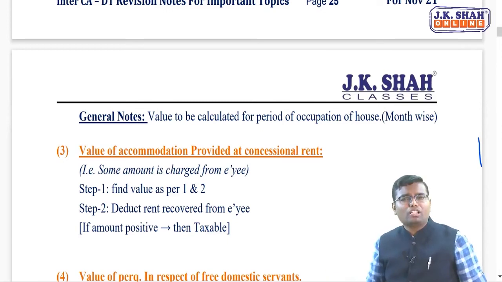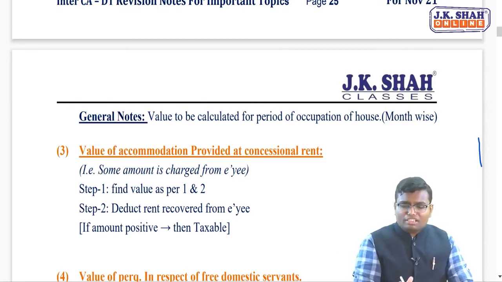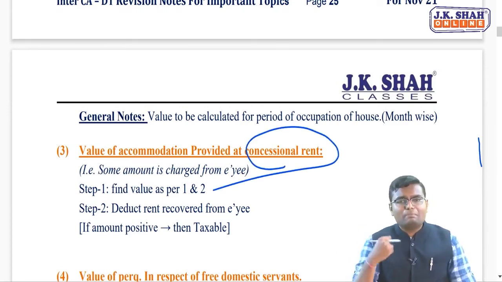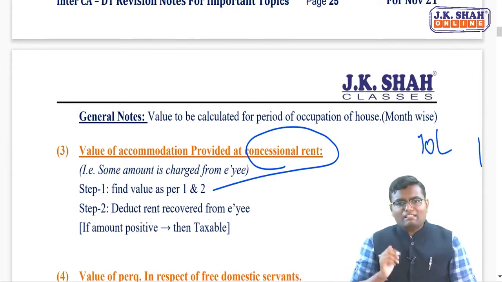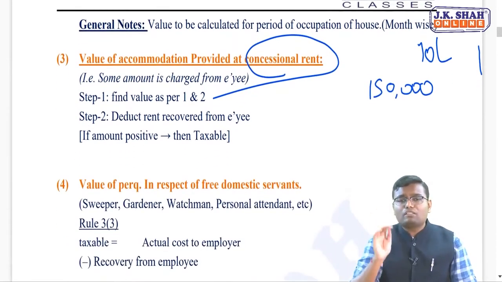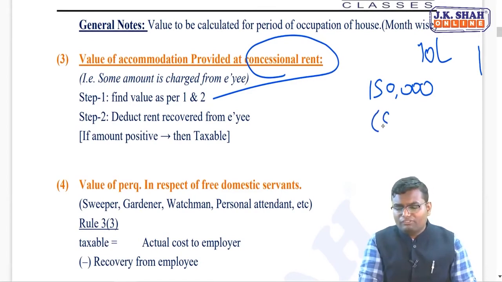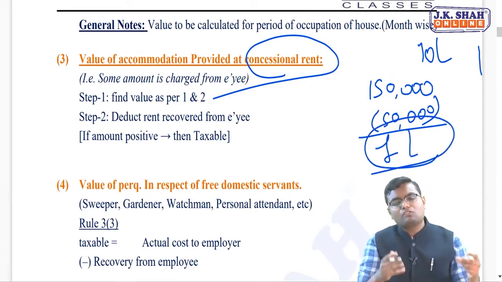Now here valuation of hotel is there, some exception is there, not important for the last day, so I have not covered. What if the accommodation is given at a concessional rent? For example, my employer is providing me accommodation in Mumbai. He owns that accommodation. Let's say my salary is rupees 10 lakh. So what will be the taxable perquisite to me? 15% of salary, population more than 25 lakh. What is 15% of 10 lakh? It is 1,50,000. Now let's say my employer is collecting rupees 50,000 from me for this accommodation. Then can I say out of the benefit of 1,50,000, 50,000 is already collected by my employer. So what is the net benefit to me? Only 1 lakh. So 1 lakh will be taxable.